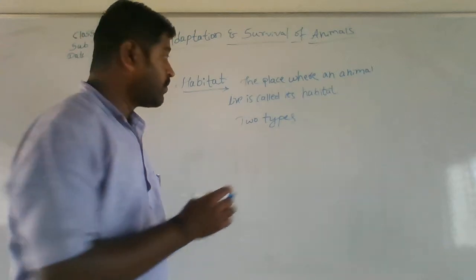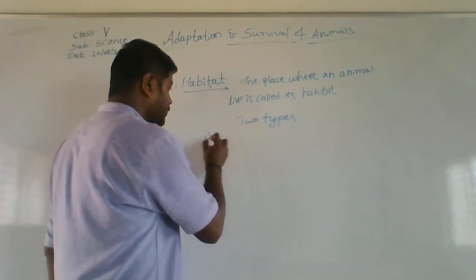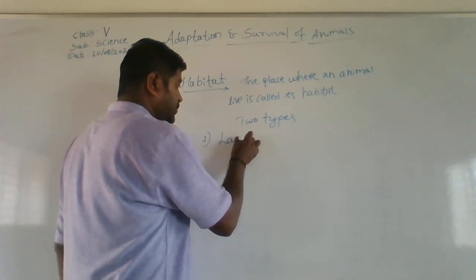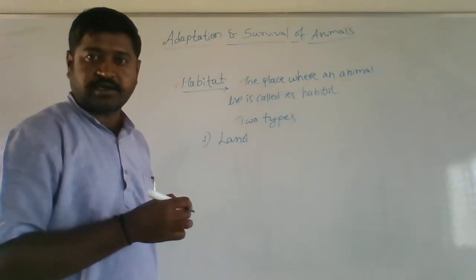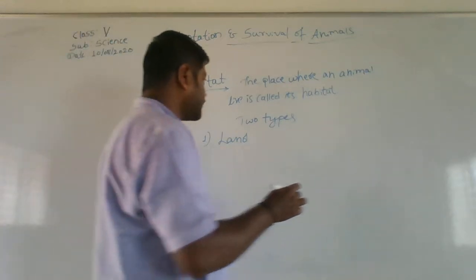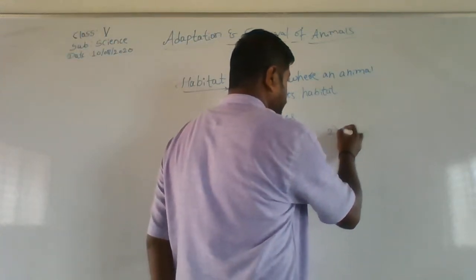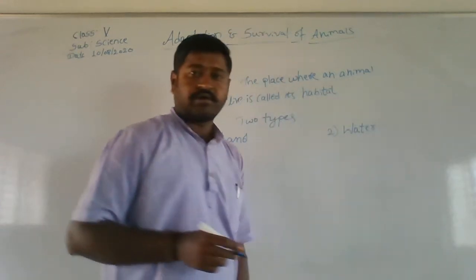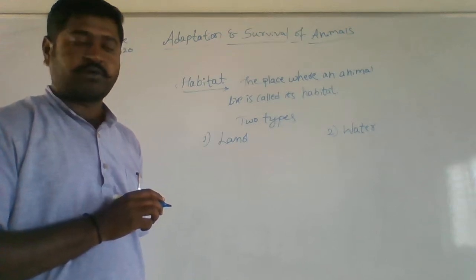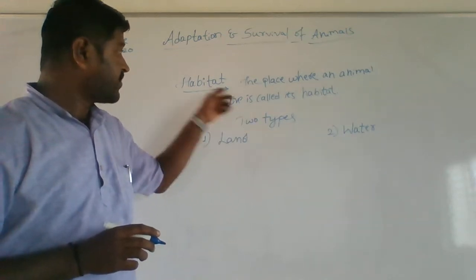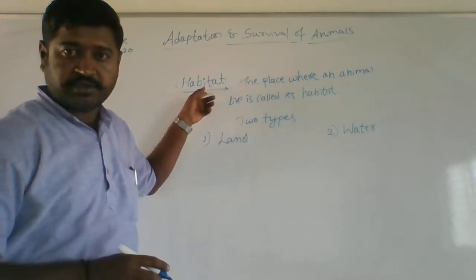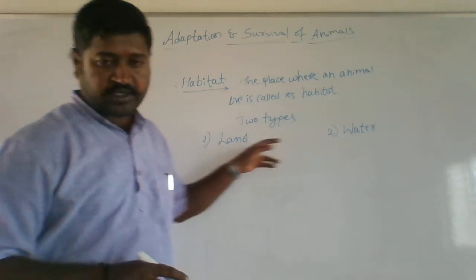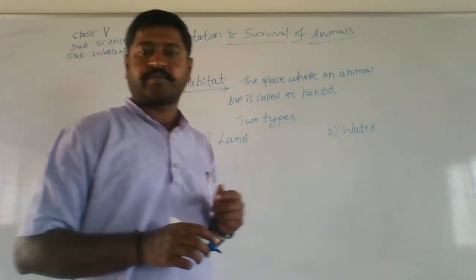One is land, a habitat for many organisms, and the other is water, for some organisms. So you mainly find two types of habitats on this planet. One is land and the other one is water.